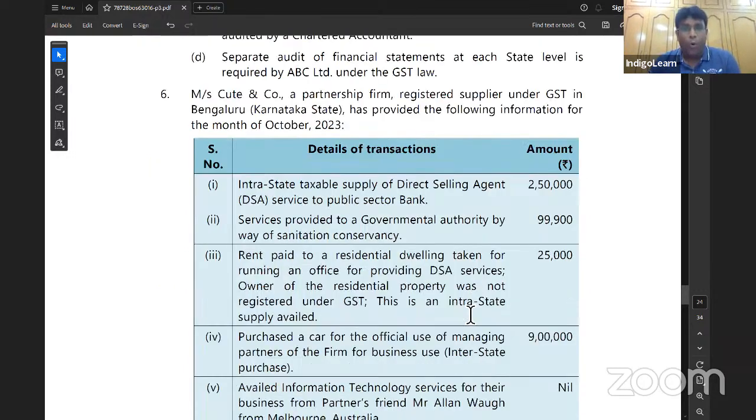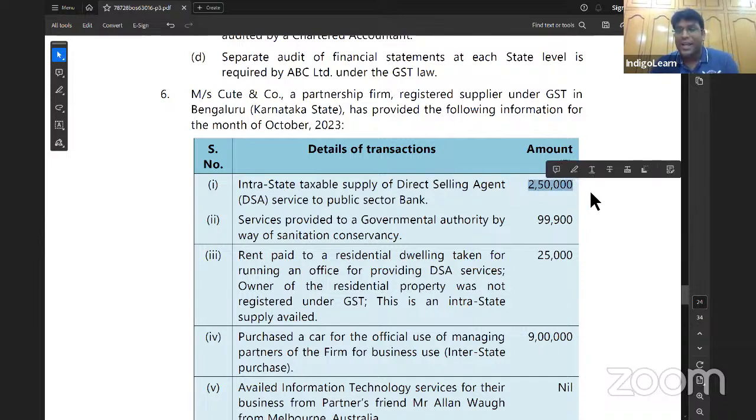Cute and Co, a partnership firm, registered supplier under GST in Bengaluru, Karnataka state, has provided following information for the month of October. Intrastate, who is providing service? Cute and Co, partnership firm. Keep that point in mind. Partnership firm. Intrastate taxable supply of direct selling agent service to a public sector bank. Straight answer, my dear friends, this is taxable.